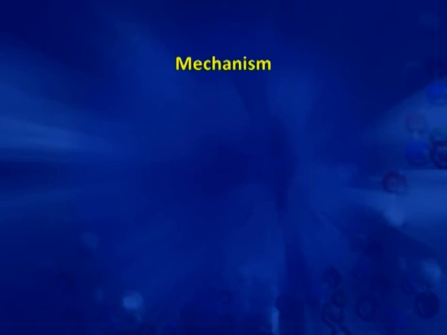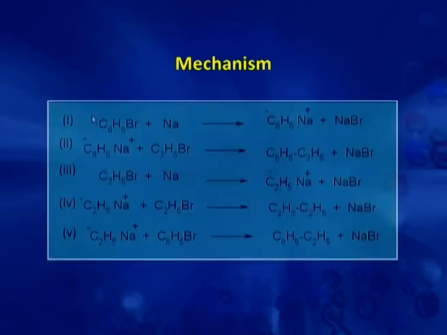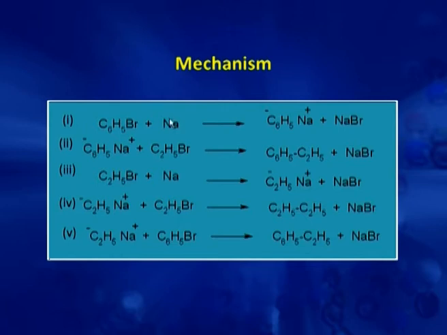The mechanism of this reaction involves a reaction of first bromobenzene with sodium and there is a formation of an anion of benzene, the sodium salt of benzene, and sodium bromide. This anion of benzene then reacts with ethyl bromide to give a substituted product. So, this is simply a nucleophilic substitution reaction, but it may also be possible that the anion can be formed with ethyl bromide also. So, this possibility is also there.